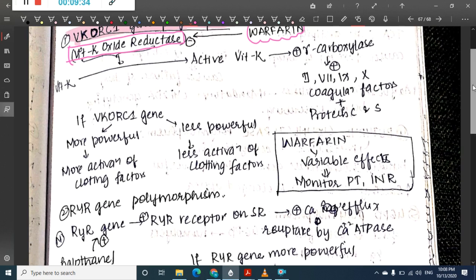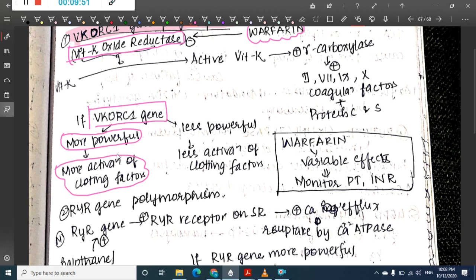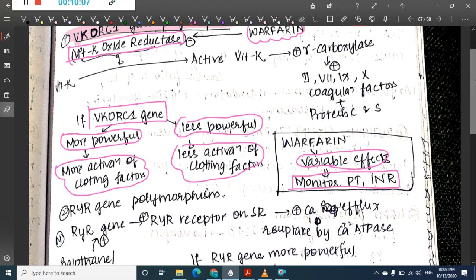Now this VKORC gene can be of two types. If the gene is more powerful, it causes more activation of clotting factors, because the drug gets degraded very fast. If it is less powerful, it causes less activation of clotting factors, and as a result we have variable effects of the drug. So we always have to monitor prothrombin time and international normalized ratio for warfarin.